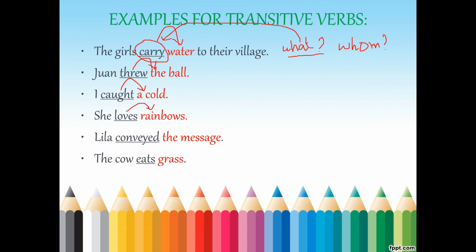Both answers you are getting. Ravi gave what? A book. To whom? To his friend. So you got both answers. Those are the two objects. To persons you should ask whom. For things you should ask what. Only these questions should be asked.